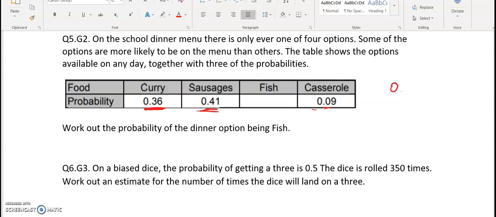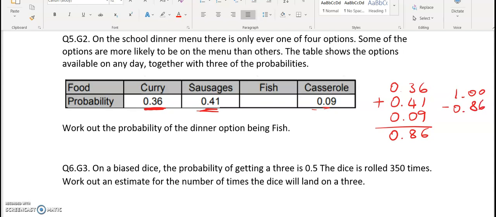So 0.36 plus 0.41 and 0.09. So all together this gives me 0.86. So I'm going to take this away from 1. And it gives me 0.14. So the probability of the dinner option being fish is 0.14.